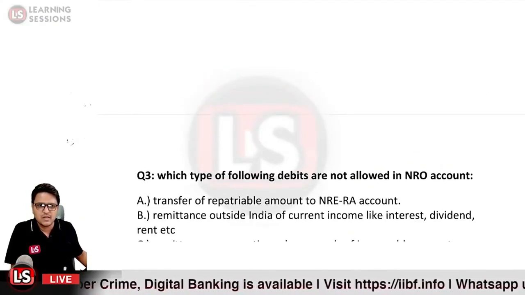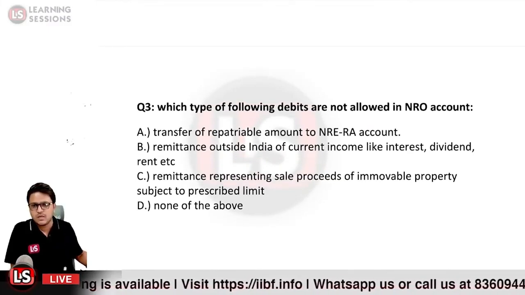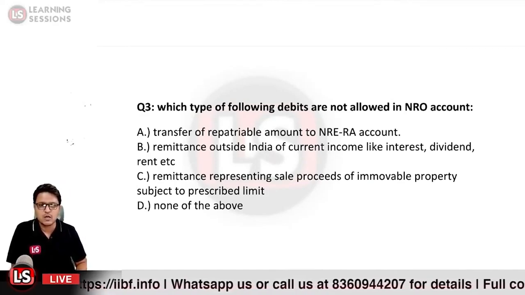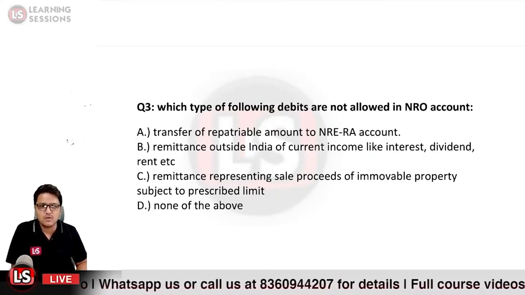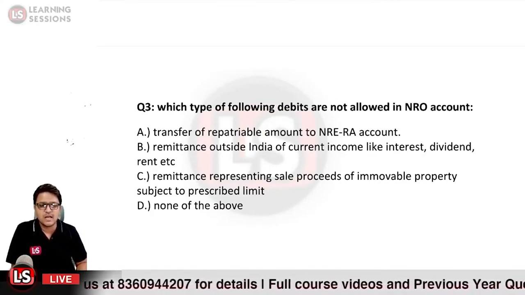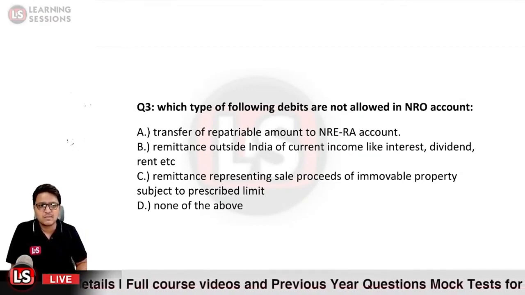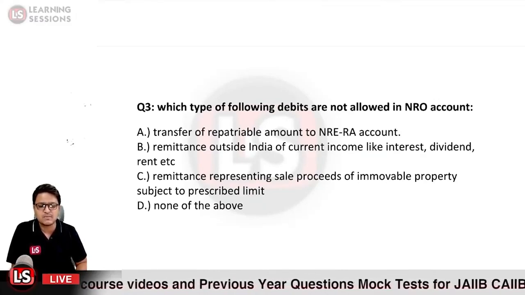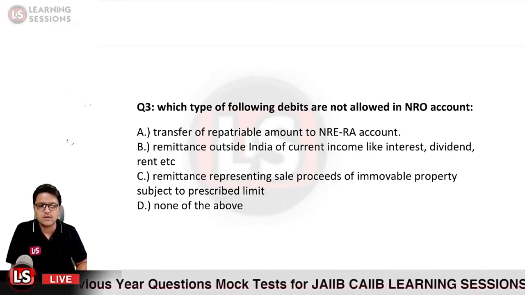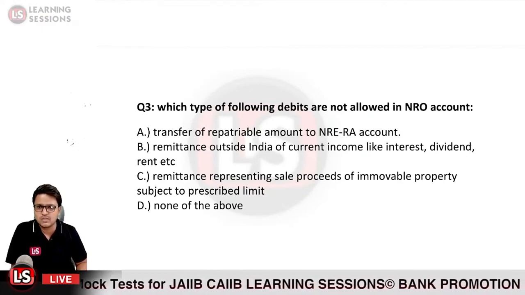Next question. It says, which of the following debits are not allowed in NRO account? Transfer of repatriable amounts to NRE Rupee account, remittance outside India of current income like interest, dividend, rent, etc., remittance representing sale proceeds of immovable property subject to prescribed limit, or none of the above. We need to answer accordingly.